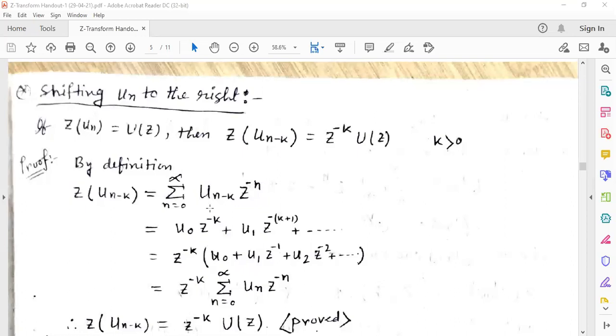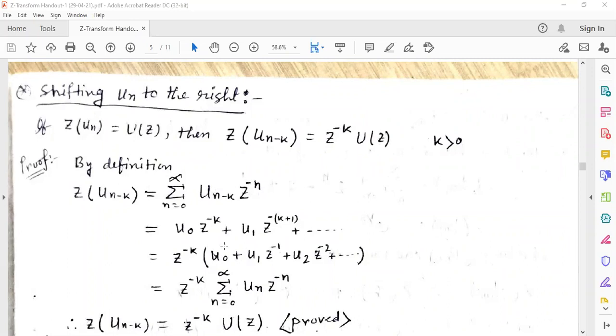If we put n equal to k plus 1, then k plus 1 minus k, that is u1 into z to the power minus of k plus 1. Plus if we put n equal to k plus 2, then it will be u2 z to the power minus of k plus 2, like that.